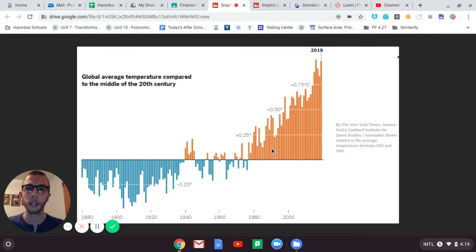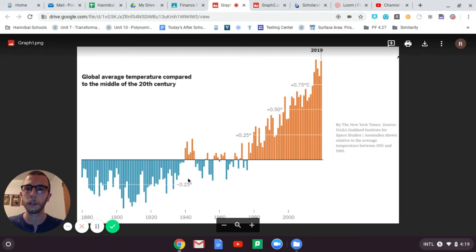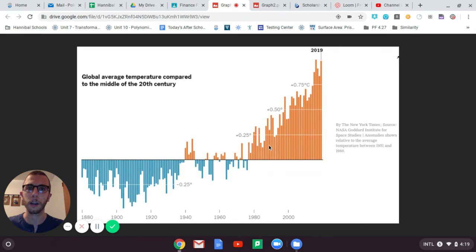Okay. So let's see, what else do I notice? I think I kind of covered some good noticings, but now what do I wonder? I wonder why there is so much fluctuation in the middle here, right? What was going on in those years to cause this up and down average temperature? Because now it looks like we're just going up, up, up.